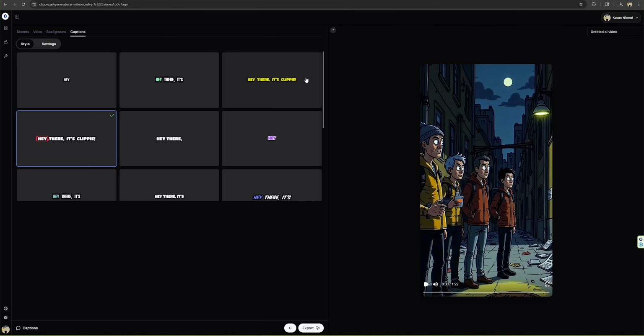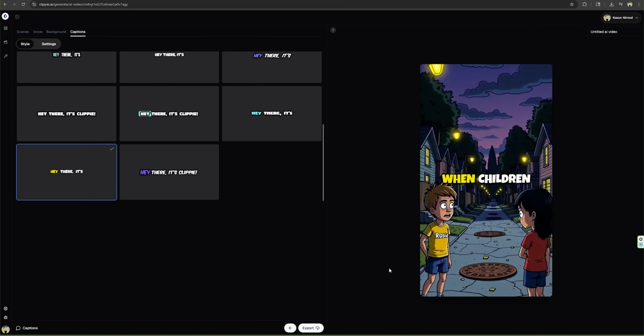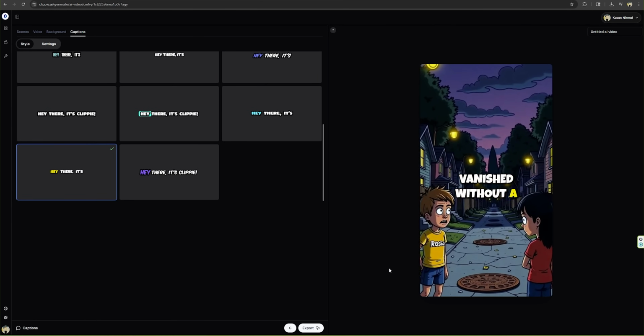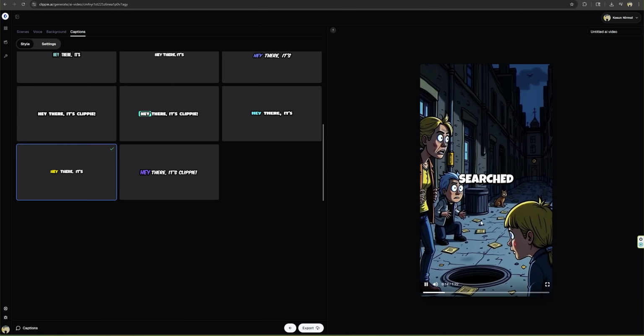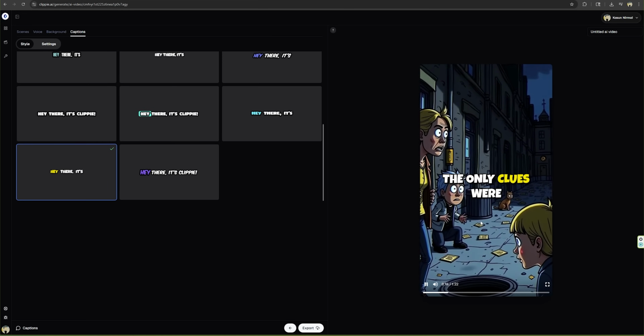Then, we can select a suitable subtitle style from these templates. I like to go with this yellow color template. After everything is completed, you can render and export the final video. And let's take a look at it.